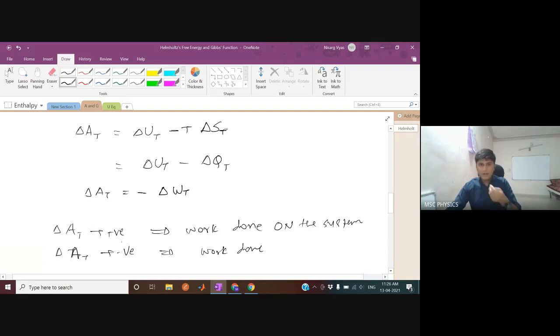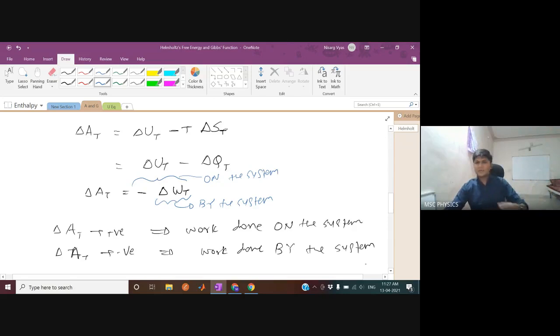And why did we write it like this? So delta AT is positive, that means this side is positive, that means this side is negative of the delta WT. Only delta WT is the work done by the system, as per our notations. Then minus delta WT is work done on the system. So that's why it is on the system. And if delta AT is negative, then work is done by the system. So including this negative part is work done on the system.